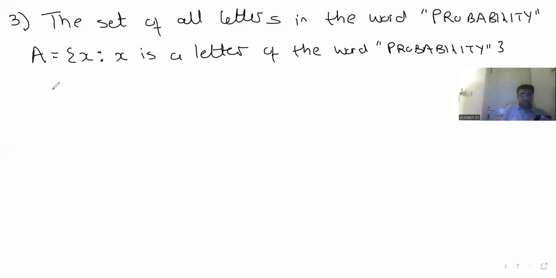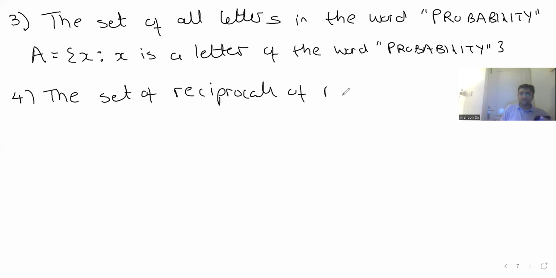Okay. Next. The set of reciprocals of natural numbers. ये थोड़ा different है.